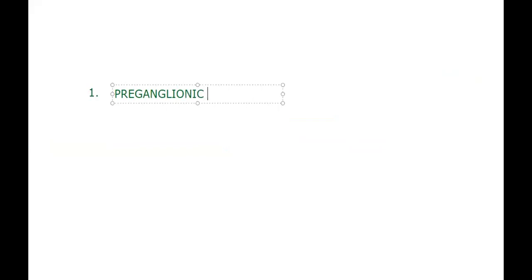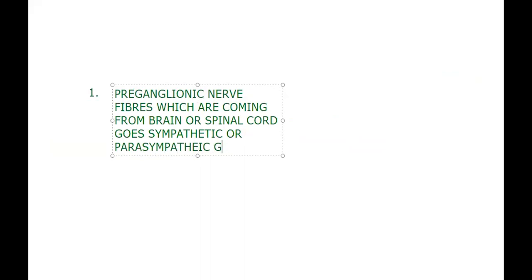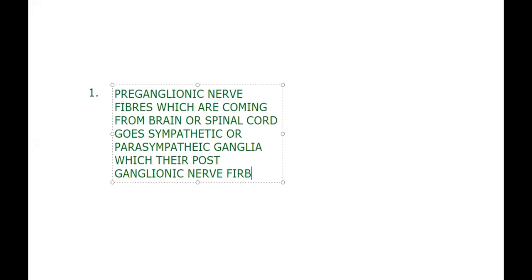The statement number one I am framing: preganglionic nerve fibers which are coming from the brain or spinal cord go to either sympathetic or parasympathetic ganglia, whatever it may be, and their postganglionic nerve fibers go to body parts.